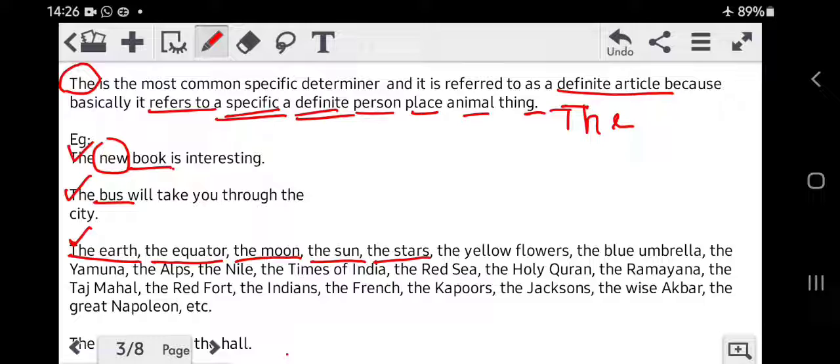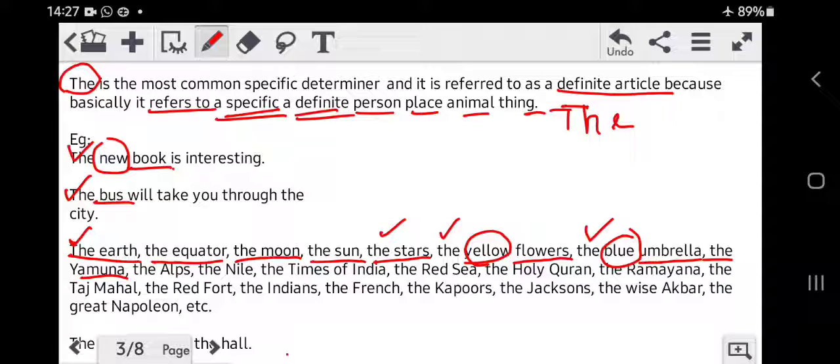The stars. Now you may say stars are not one, stars are many, then why do we put the? Because stars are something specific which is found in the galaxy. They are not found on earth, but in the universe, in the galaxy, therefore the stars. The yellow flowers. Now we are talking about specific flowers which are only yellow in color, therefore we put the article the. The blue umbrella. Again you are talking about a specific umbrella which is blue in color, therefore the article the.